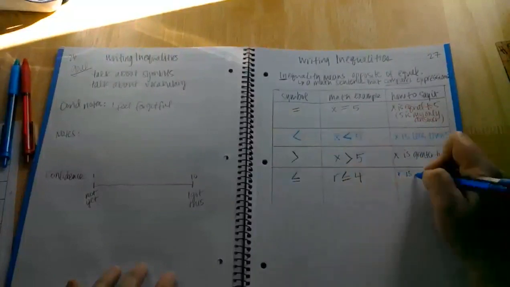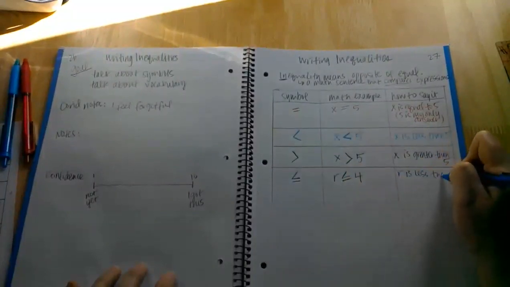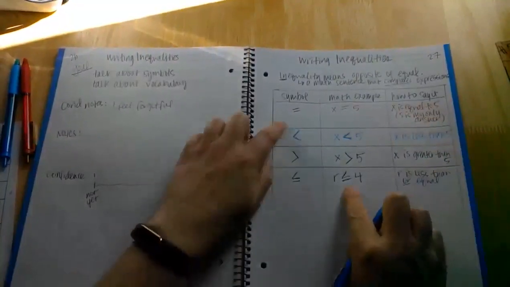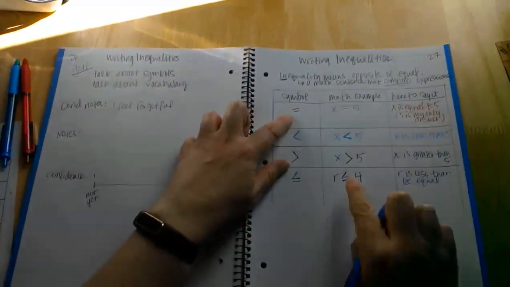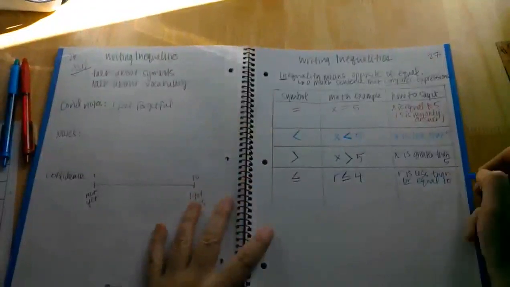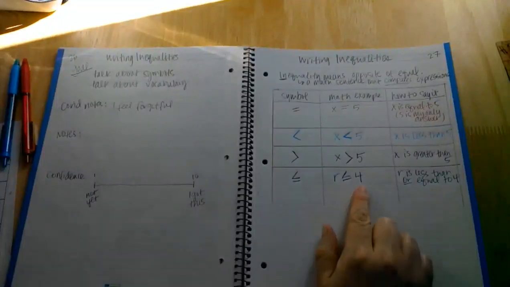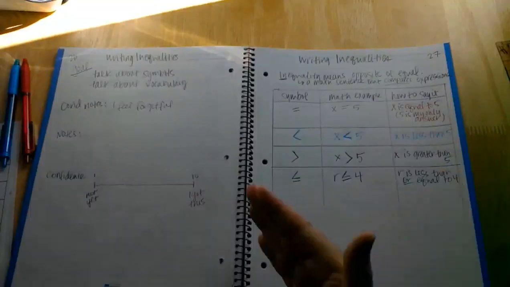Because it looks like this one. Or equal to, because it's sort of got a little bit of an equal sign on the bottom. So in this case, r is less than or equal to 4. That means that r could be 4, but it could also be any number less than 4.